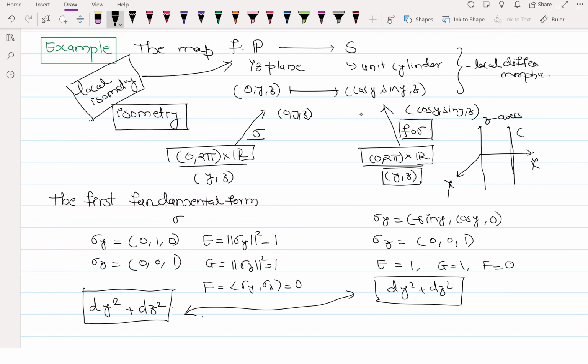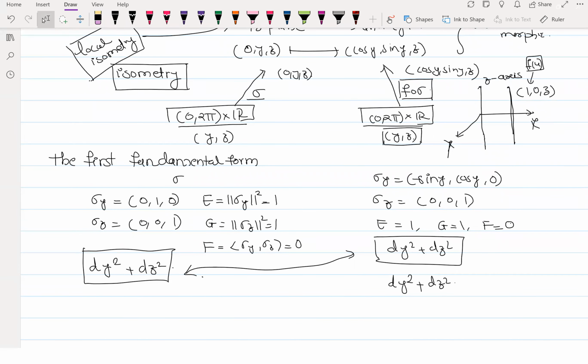A line, right. So what is that line? 1, 0 and z, right? Yes, ma'am. So if you remember, that was our f of u. In that case also, we have y and z as the coordinates, and it was dy square plus f square dz square. Now f is equal to 1, so you will get dz square. So that is also a direct way of looking at it. I'm just giving you how to find the fundamental form and how to check isometry.